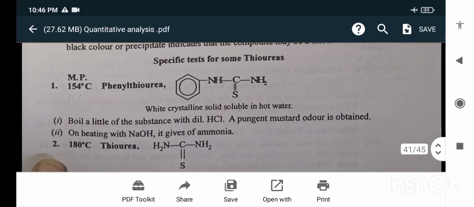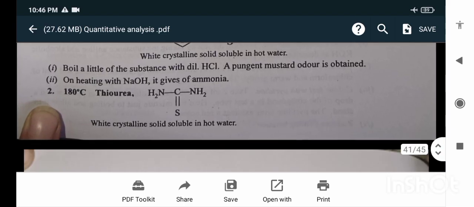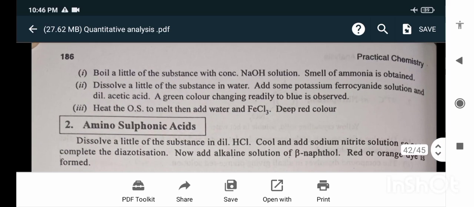Specific test for some thioureas. Boil a little of the substance with dilute HCl. A pungent mustard odor is obtained. Next, boil a little of the substance with concentrated NaOH solution. Smell of ammonia is obtained.